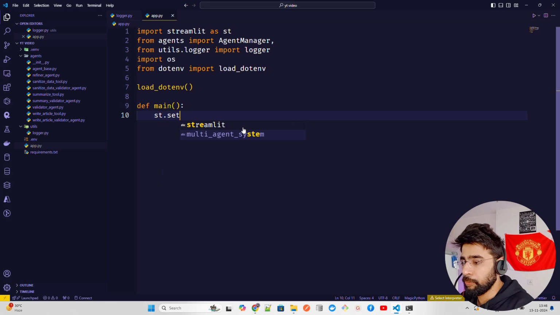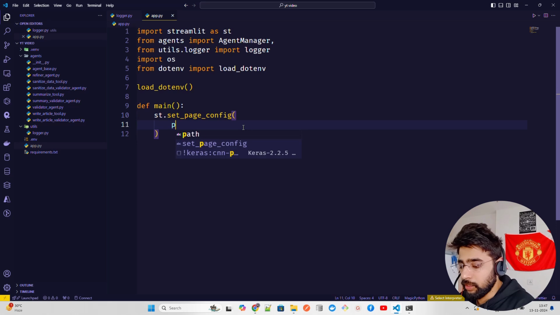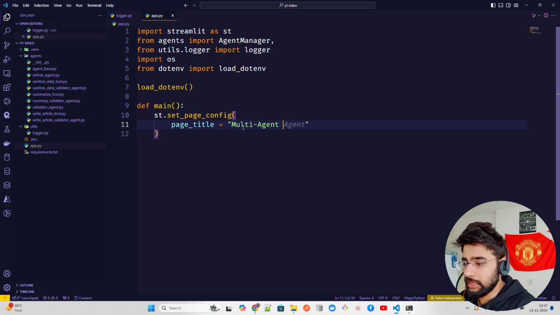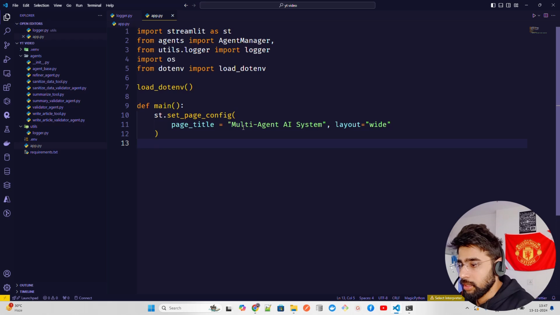I'm going to set a page title. So st.set_page_config. And in this page config, you can define a page title. So let's call it multi-agent AI system. And you can also set some emojis. I'm not doing it. Layout equals wide. I'll leave it up to you to do that. Okay, page title is done. And then st.title of that app.